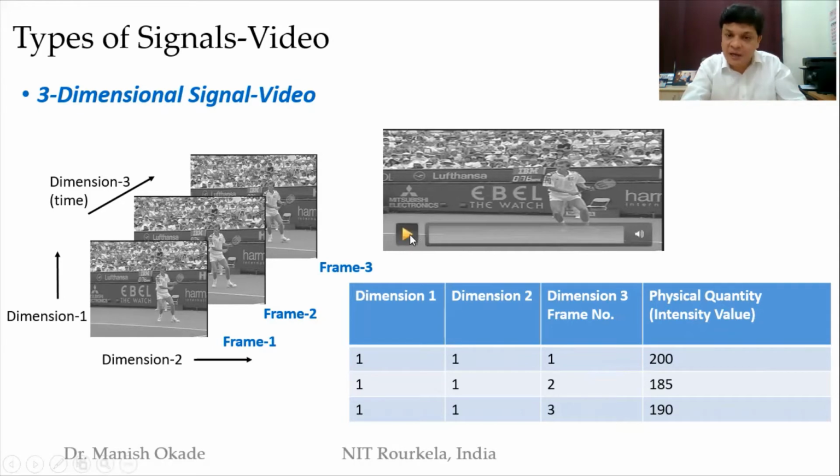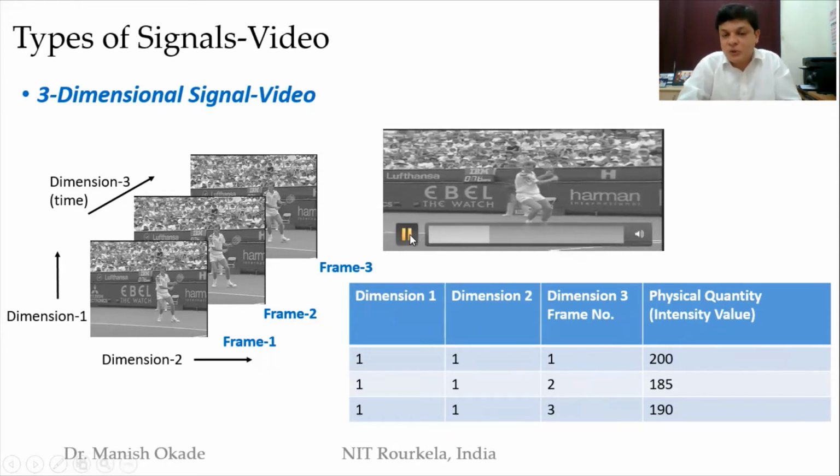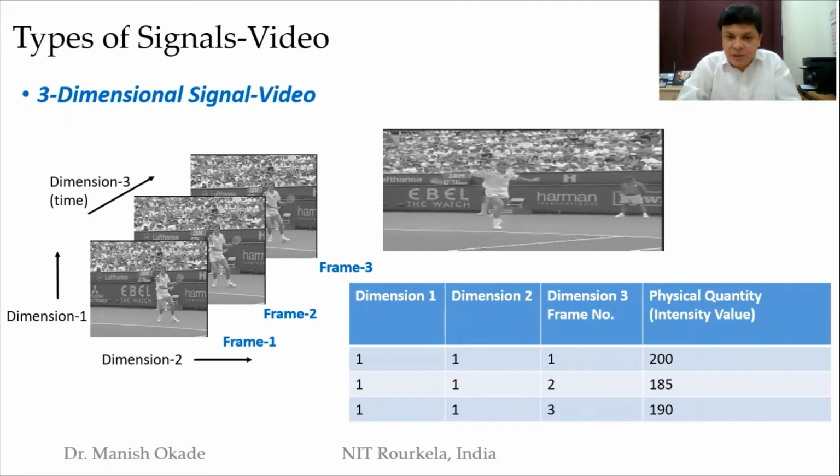If you see here, I'll play this particular video. So this is how it looks. This is a typical Stephan image taken in video analytics research. If we give a common example, when I was a kid, there used to be a pinhole camera where we used to put our eyes and see, and there used to be someone who used to rotate the frames one after the other to make it feel as if it is a video. So a three-dimensional signal is video. We have understood now 3 things: audio, image, video, and how they vary as per the dimensionality. 1D is audio, 2D is image, and 3D is video.